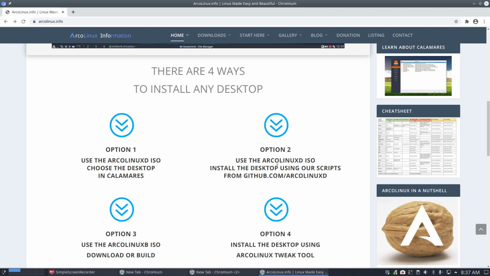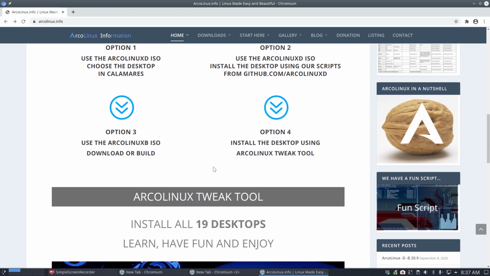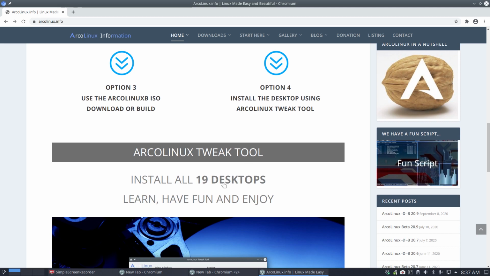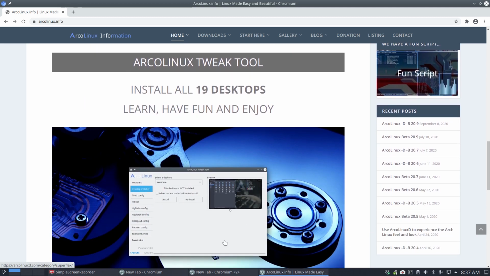There's a great way to get any desktop on your system, right? Your operating system. With the tweak tool, you can install now 19 desktops. So IceWM is already included. If you update it, right, it's there.